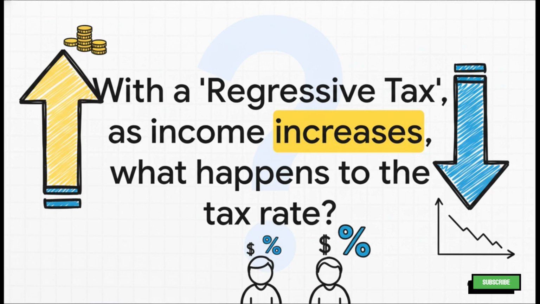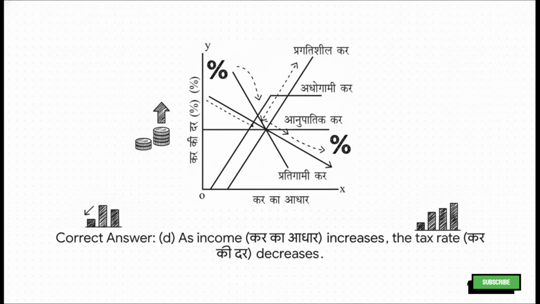This one is about taxes. Specifically, in a regressive tax system, what happens to the tax rate as your income goes up? And this image explains it perfectly. The answer is D. As your income goes up, the tax rate actually goes down. Just look at the graph.